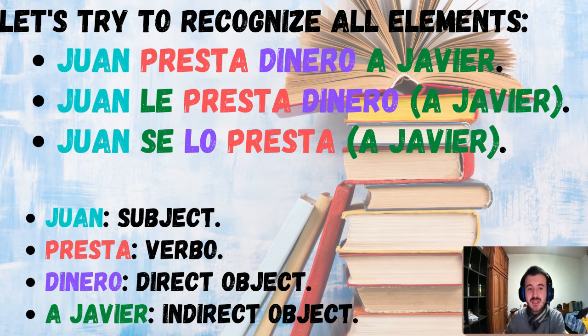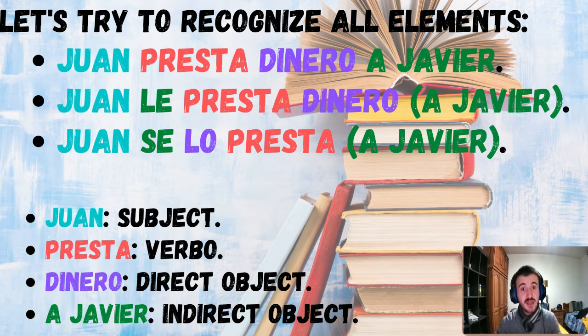Let me repeat it just another time, but let me have a sip of my coffee beforehand. Yummy. Then, Juan presta dinero a Javier. Juan is our subject, presta is our verb, dinero is our direct object, and a Javier is our indirect object. Remember, in order for the indirect object to exist, we need a direct object beforehand. Okay? Then we can start replacing. Juan le presta dinero a Javier.